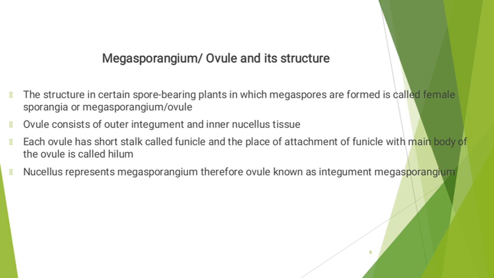Basically, the body of ovule is filled with sporogenous tissue that is known as nucellus. The nucellus is a part of the inner structure of ovule, forming a diploid layer of cells inside the integument. It's structurally and functionally equal to the megasporangium. That's why it is also known as integumented megasporangium.